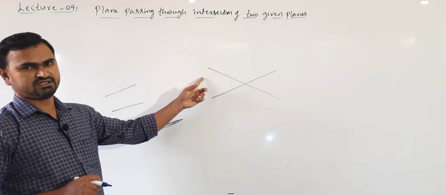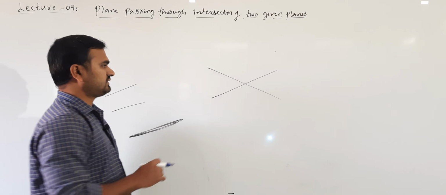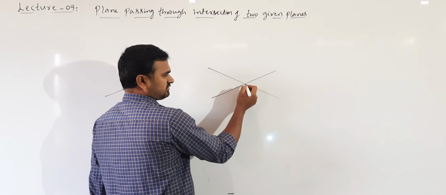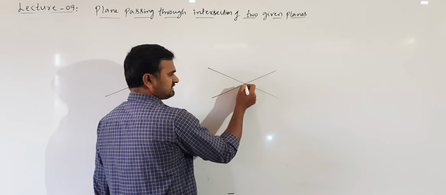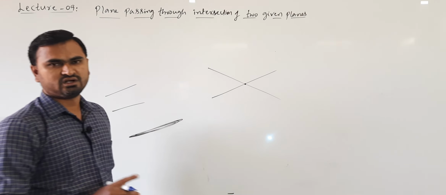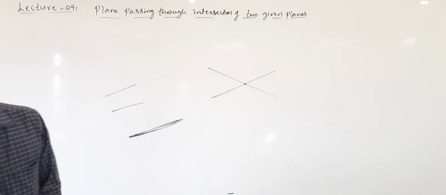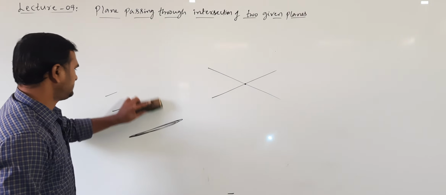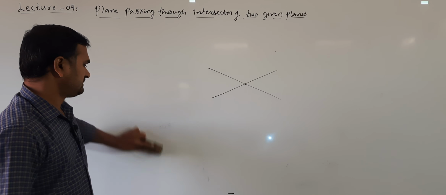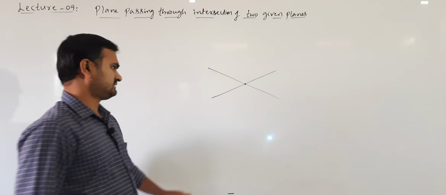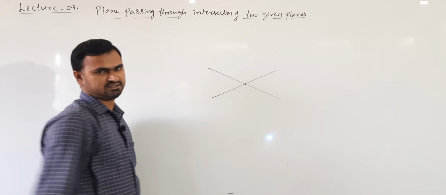Next, intersecting lines. If the lines are intersecting, at how many points are they intersecting? At only one point. So whenever two lines are intersecting, they are intersecting at a point.